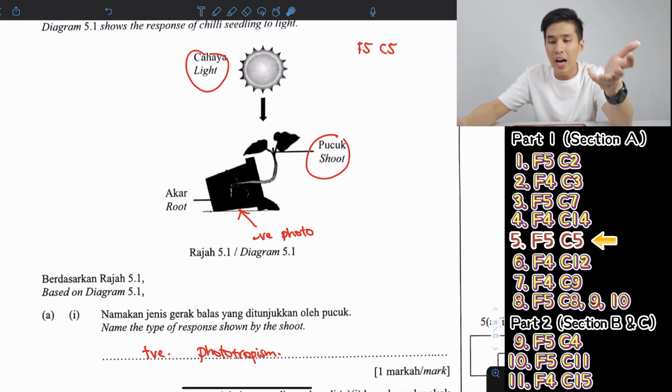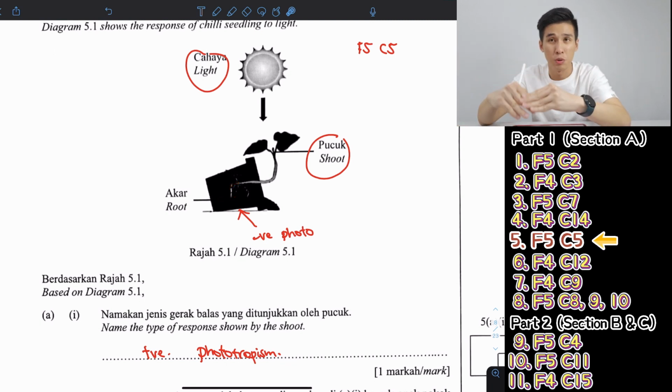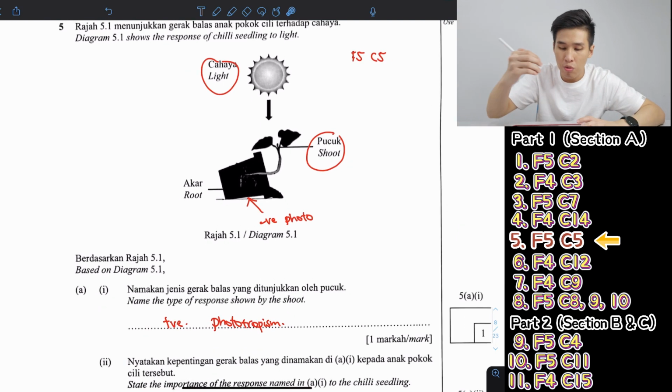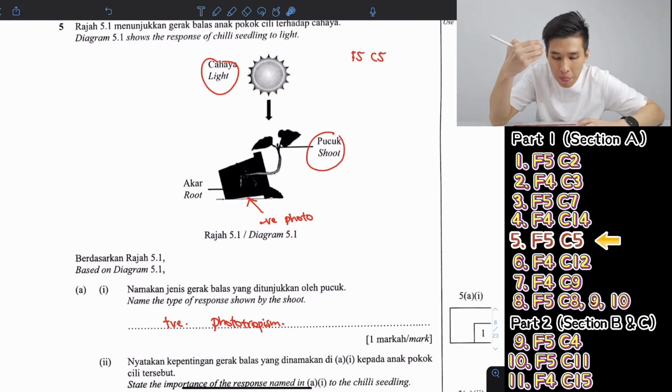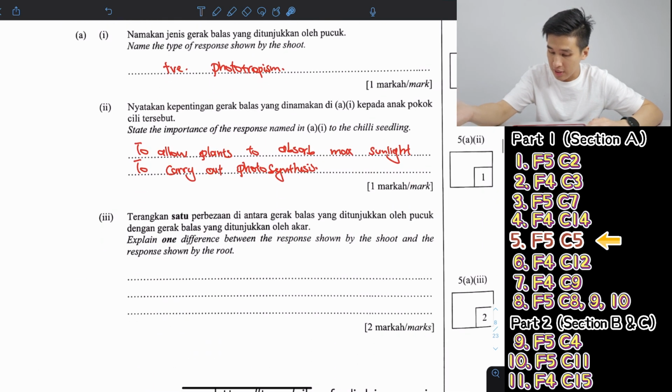So roots, when they are under the soil, there's no way they can respond to light. So roots, most of the time, respond to gravity. Most of the time in the questions that we do, and sometimes water. So most of the time, it's gravity. So for this one, I need to write positive geotropism for roots. Okay, so that's the difference we can say.